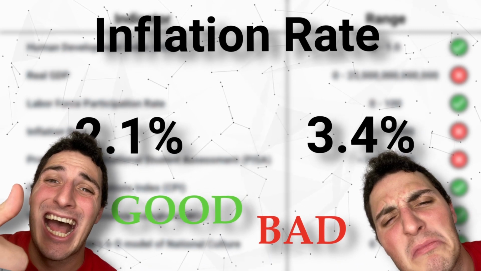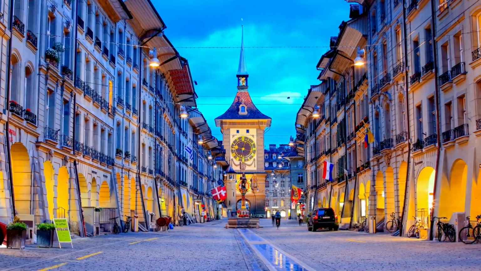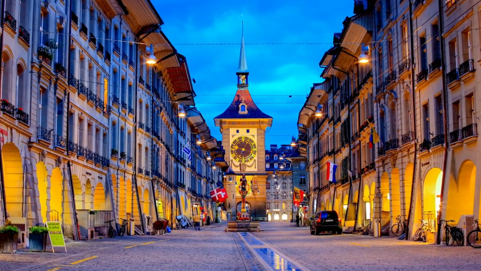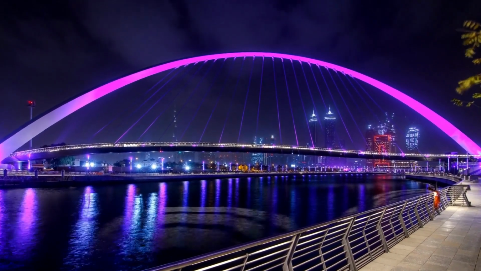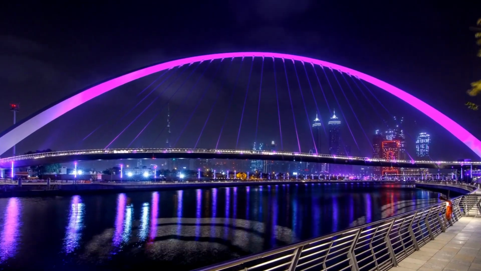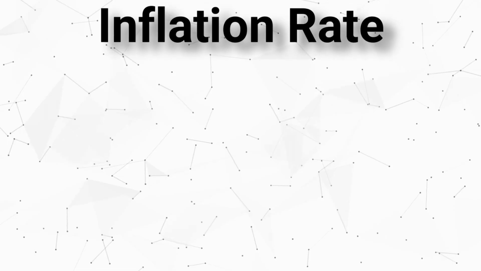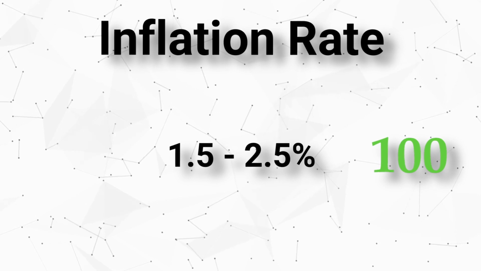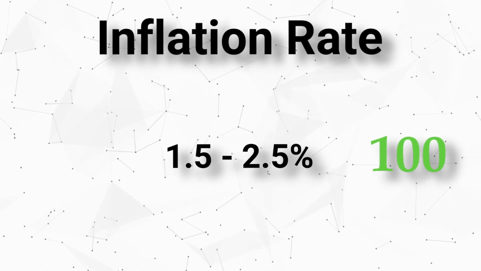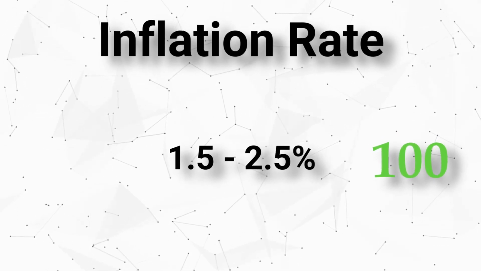Continuing the inflation example, studies show that the most successful countries are usually operating in a state of mild inflation. And in short, that's because a little bit of inflation drives economic growth while keeping prices reasonable. No, we don't need to go into details on this, just trust me or look it up for yourself. So you can see how we distributed points here. 100 for 1.5 to 2.5% because that's generally in line with the Federal Reserve's mandate for maximum employment and price stability. Just think, the closer to 2, the more stable the economy. Prices are in control and the economy is growing at a steady rate.